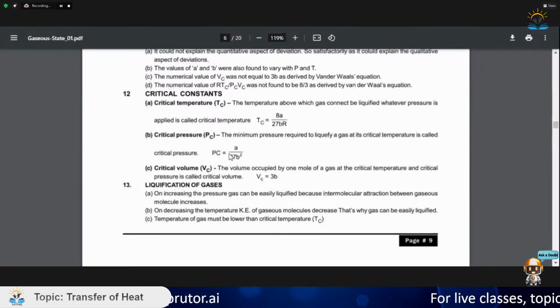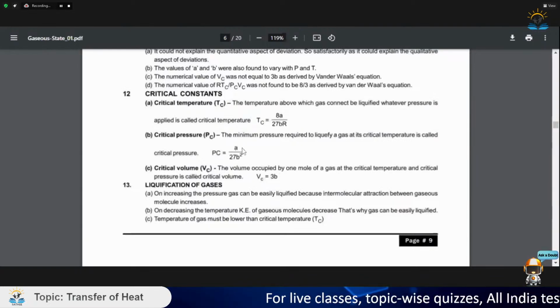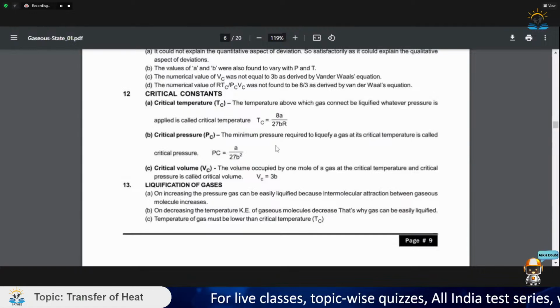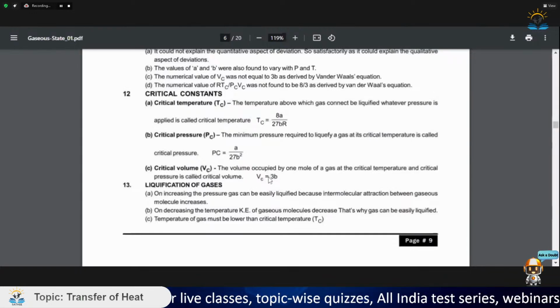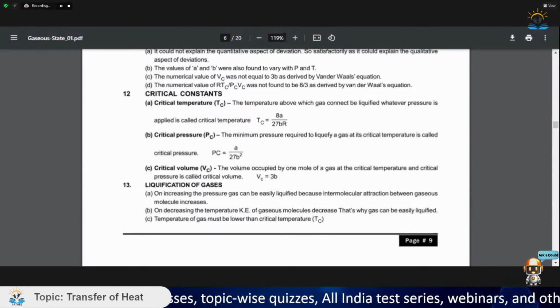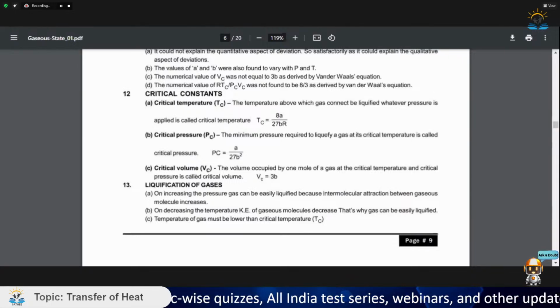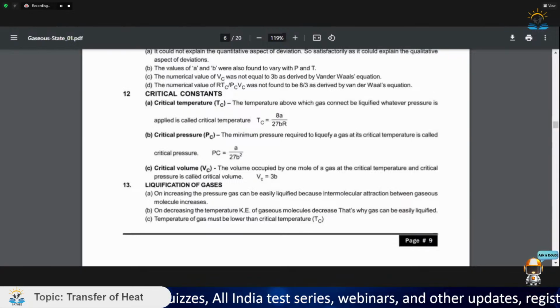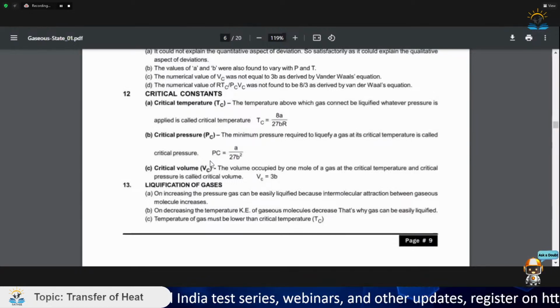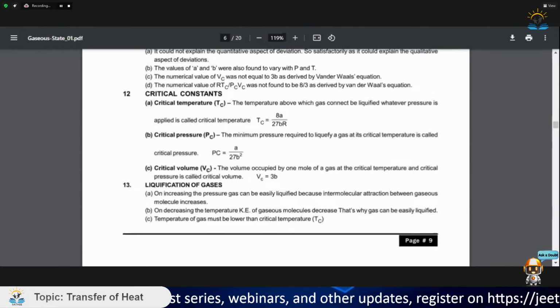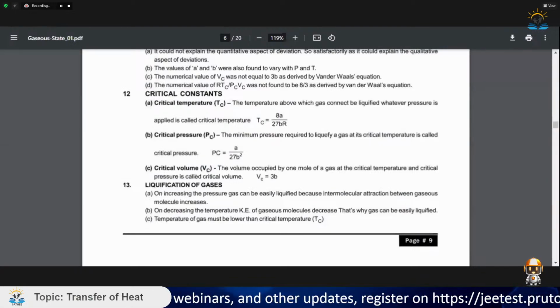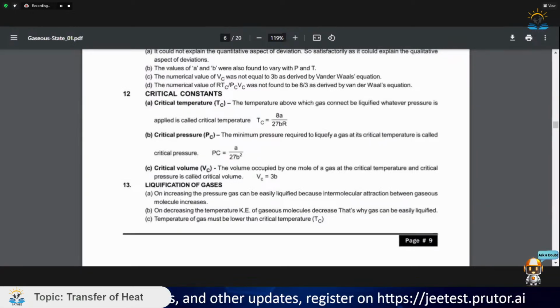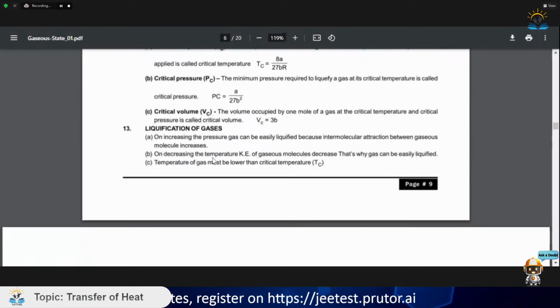So if we compute PV by RT, we multiply these two, we get 3ab by 27b square divided by 8a by 27Rb. So we get 3 by 8. So the ratio PV is to RT as 3 is to 8. So this should be remembered.